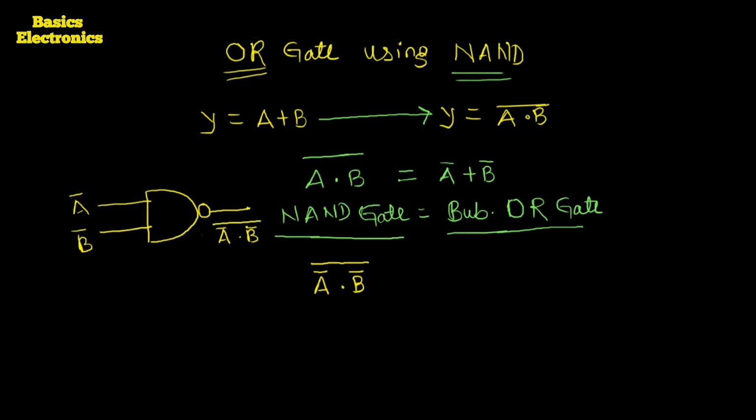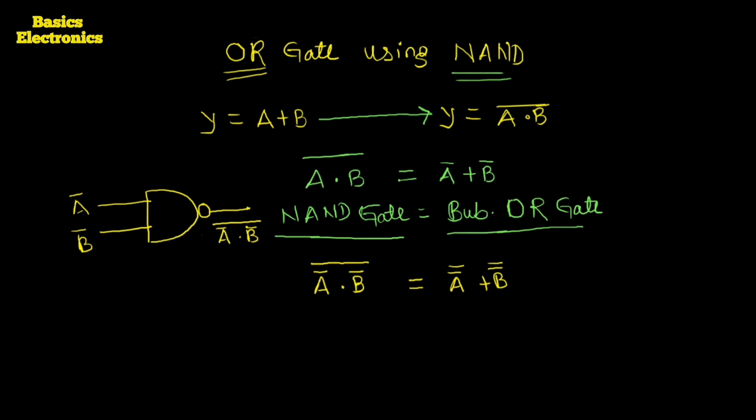It means the inputs applied to this NAND gate are the inverted inputs. Then this equation becomes A double complement plus B double complement. How does it come? The input is A complement, so we write down the input as it is, and one complement due to De Morgan's theorem, which we had seen earlier.